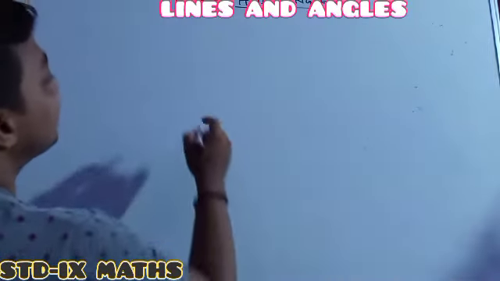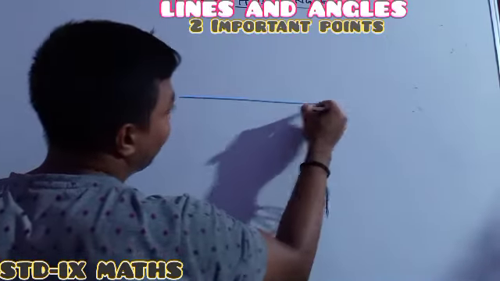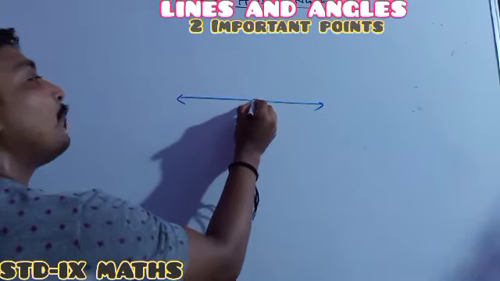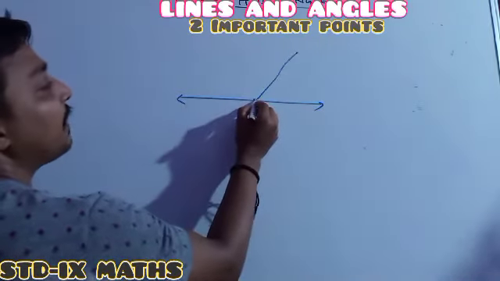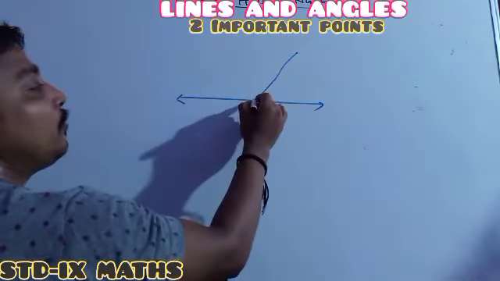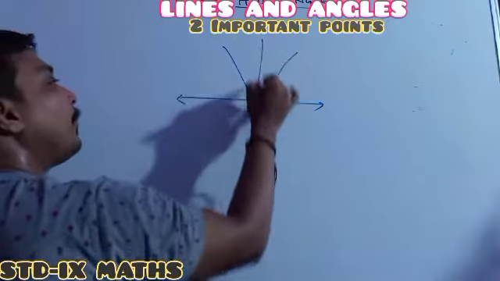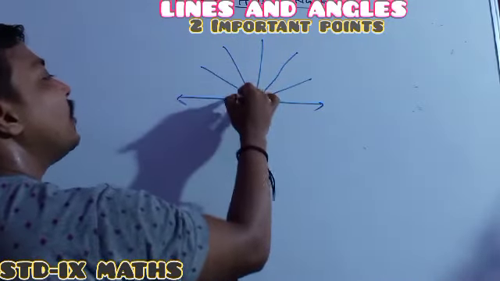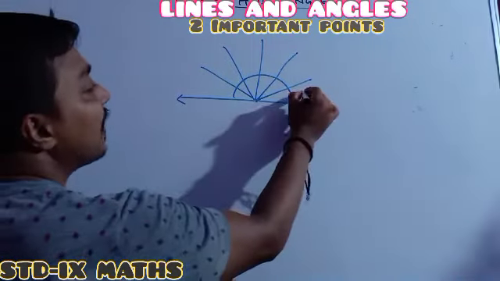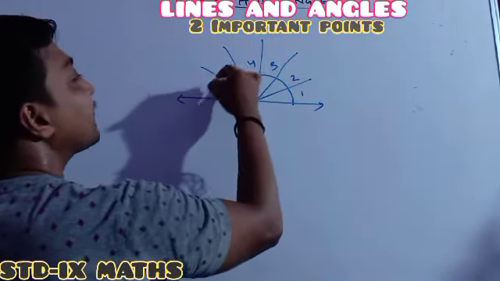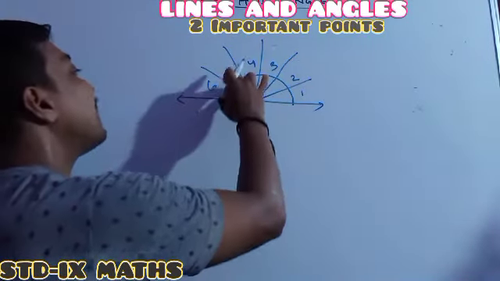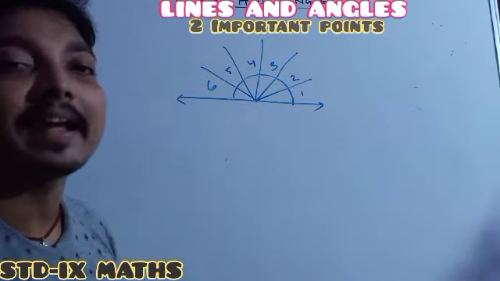Two important points. Here is one line, and here is one point. Angles formed on one side of a point: any number of angles formed at a point on a line on one side always have their sum equal to 180 degrees. So angle 1, 2, 3, 4, 5, 6, their angle sum is equal to 180 degrees. Otherwise, one can say all these angles are linear angles.